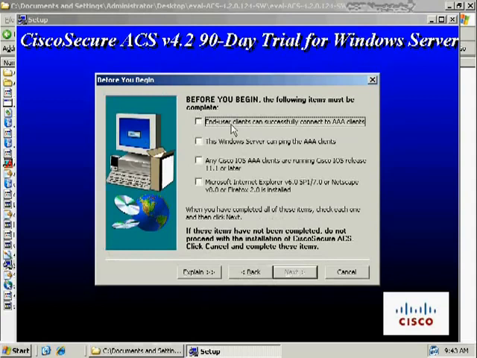So you just go through, it's pretty much a next, finish button to install the ACS server. It says, before you begin, the following items must be complete. End user clients can successfully connect to AAA clients, so you have to be able to log into your routers. The Windows server can ping the AAA clients. Any Cisco iOS AAA client is running iOS 11.1 or later. If you're running 11.1 or earlier, you need to upgrade. That's old. We're talking probably 8, 9, 10 years old. And then you're also using Internet Explorer 6.0 or 7.0, Netscape 8.0, or Firefox 2.0.